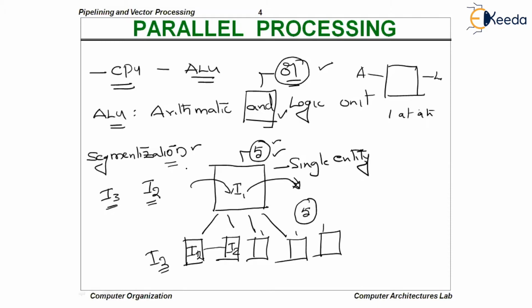Now, there are 2 kinds of pipelines. One is data pipeline. Data pipeline can also be called an arithmetic pipeline. One is data pipeline and one more is instruction pipeline.